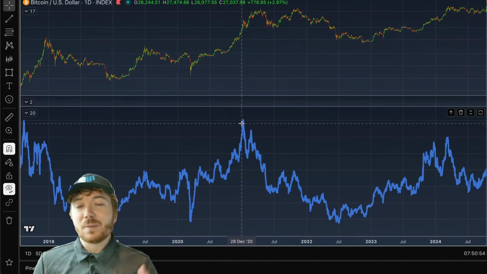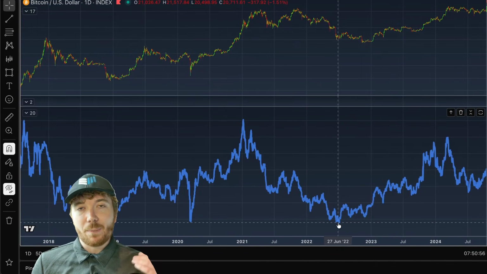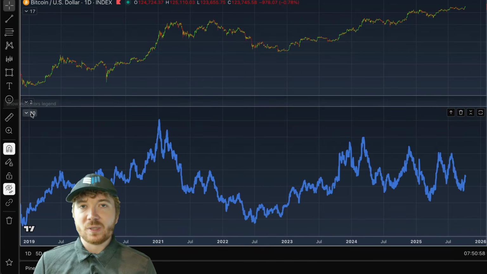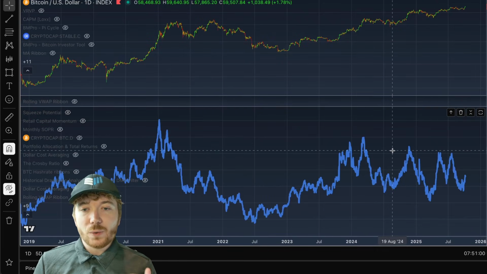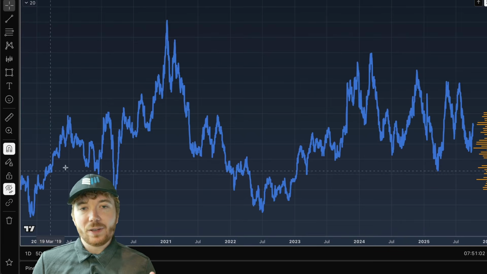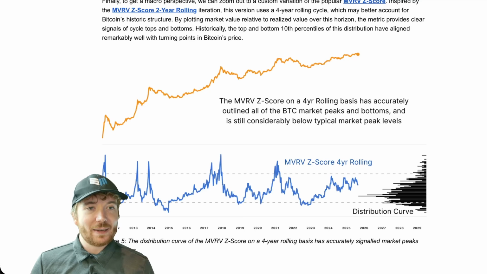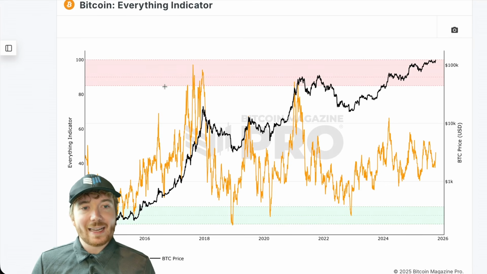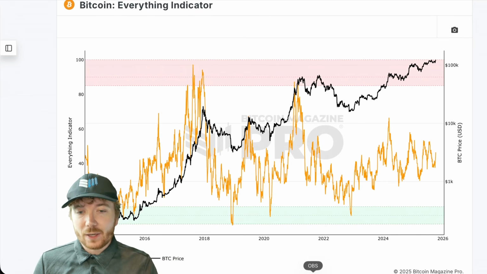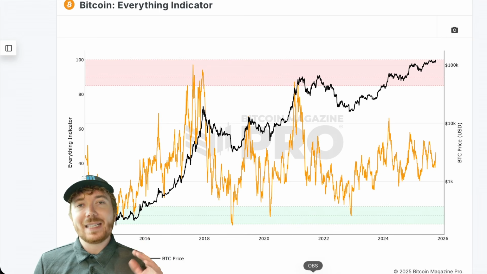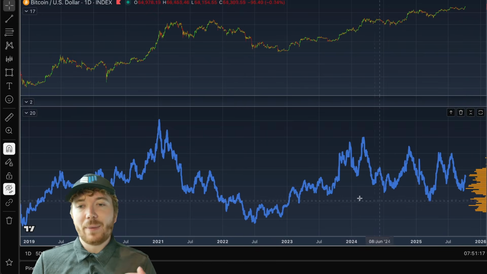So we can still see there's big peaks as Bitcoin is topping out and there's big spikes to the downside as Bitcoin is bottoming. But as I said, it's on a 2-year basis. And rather than looking at typical levels where everyone looks towards on this standard everything indicator, if I just quickly go back to it here, when it gets to this like 80 level, this really overheated level, or down to the 20 really low region, if we actually look on a more dynamic basis, if we look to when Bitcoin is